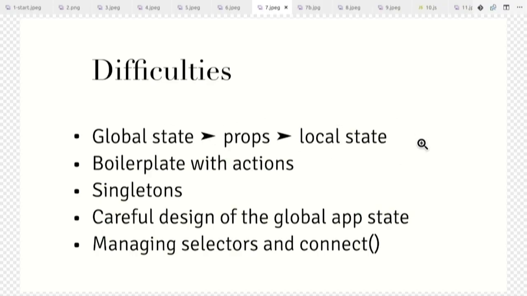And then there's, of course, boilerplate with actions and action creators and all the different string types. The store is a singleton, which means it's harder to compose things. Let's say I want to take this piece of my app and publish it somewhere. It's harder to do that with singletons. You also need to carefully design the global app state, normalize it, and decide what goes here, what goes in local state, that kind of stuff. And then there's always connect in React Redux, which you need to select. And the selector is almost like a 4th type. Well, it's basically props, but anyway, it gets a bit tricky.